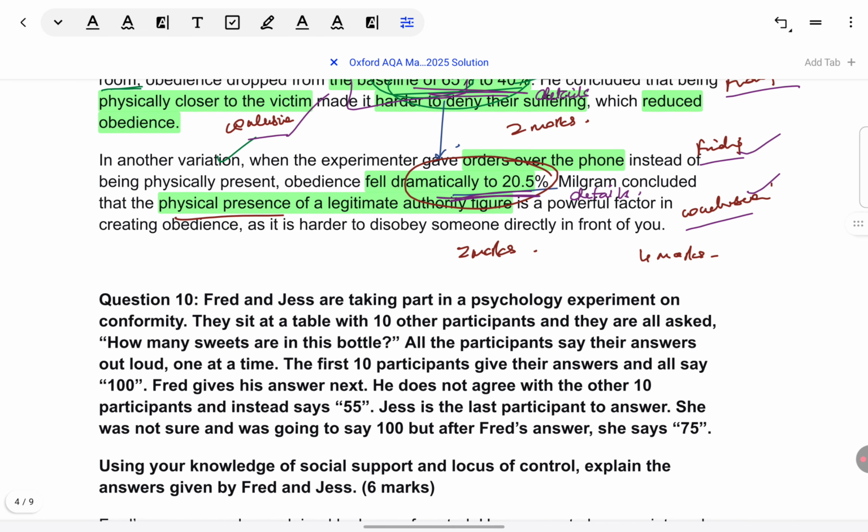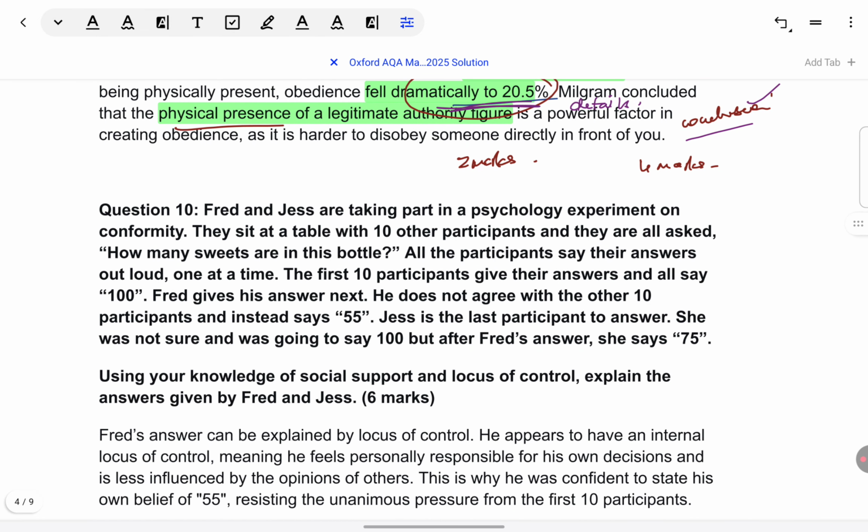Let's look at the next question. There is some situation, so looking at it only we can make out this is an AO2 question. Any situation based question is AO2. Of course, there can be other elements also. They might ask for AO1 or AO3, but AO2 is definitely there.